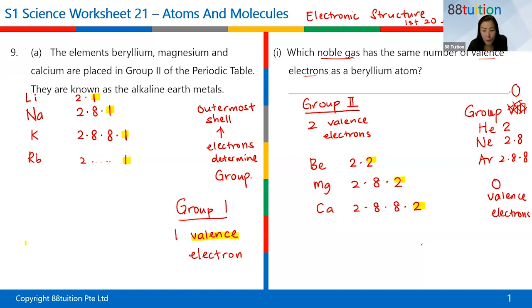Beryllium has 2 valence electrons, correct? So which noble gas has the same number, 2? Definitely, the answer will be helium. Simple as that.